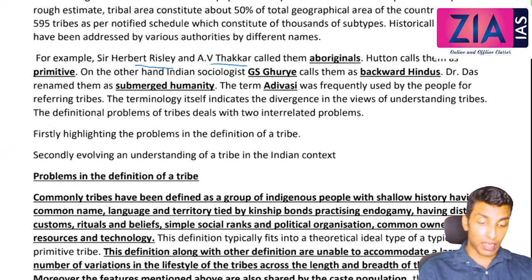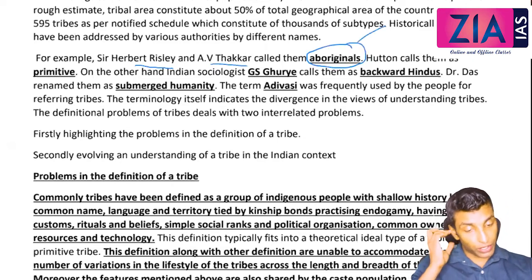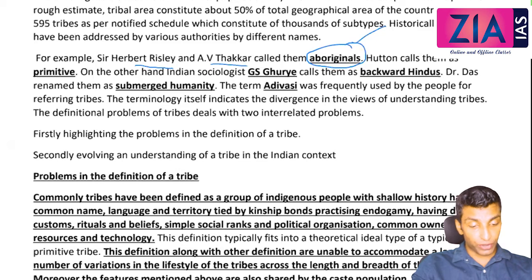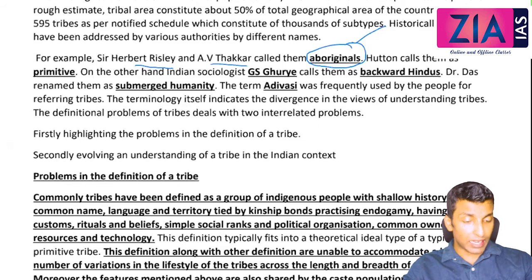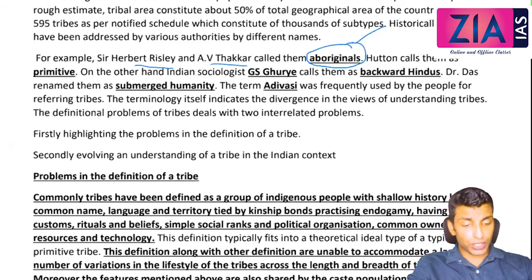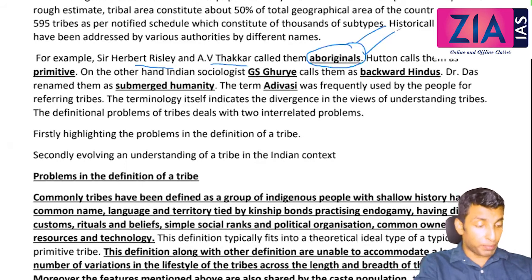Thakkar called them aboriginals. Now if you remember, when we discussed Durkheim's theory of religion, I told you Durkheim constructed the totemic religion, or he went for an indirect experiment, right? And I told you it is the Australian Aboriginal, basically the Arunta tribes. So tribals are called by different names. Aboriginals; Hutton called them primitive.